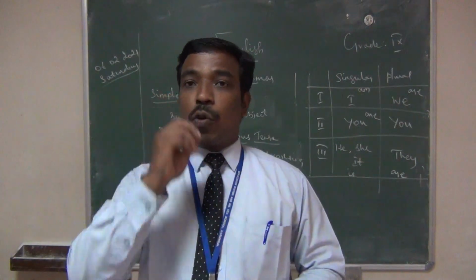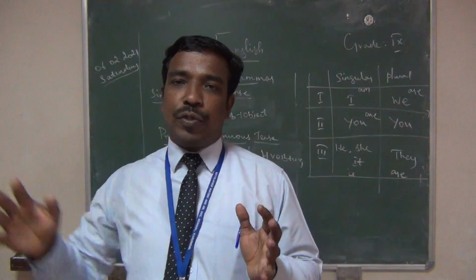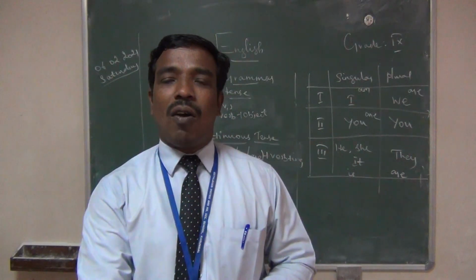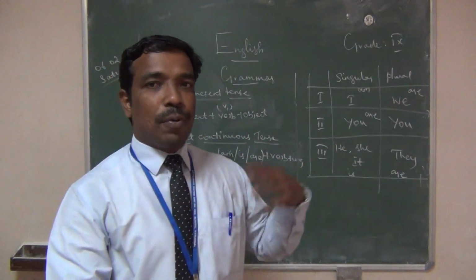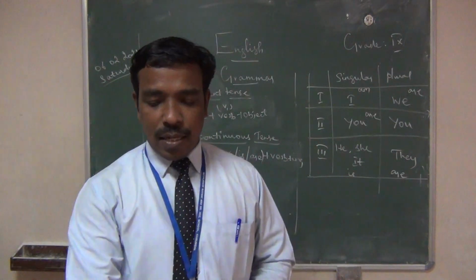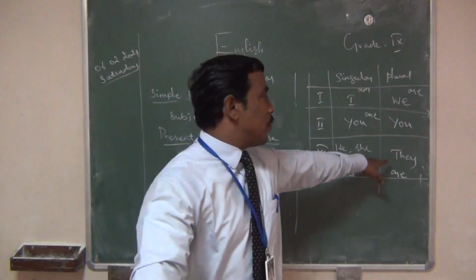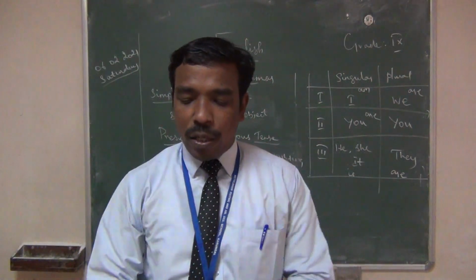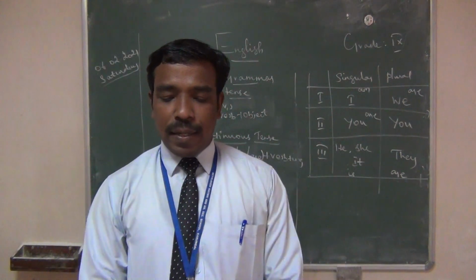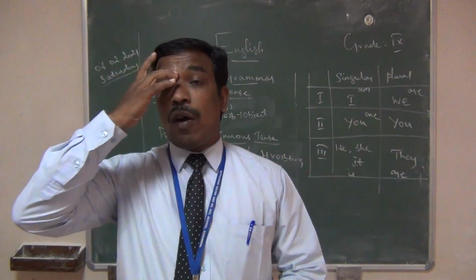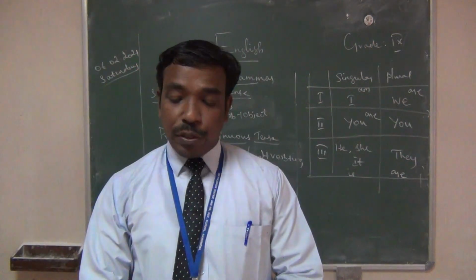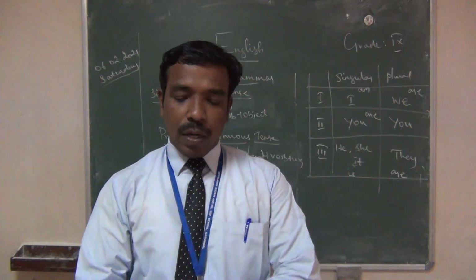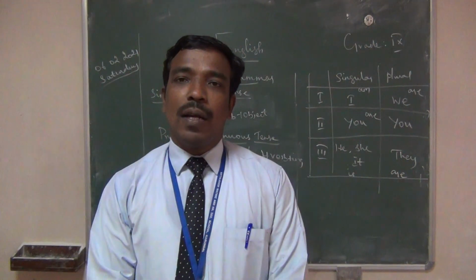Here they are talking about third person, so all other persons are third persons. All children means third person plural. For third person plural we should not add s or es to the verb. So all children learn something new every day. We should not use learns.